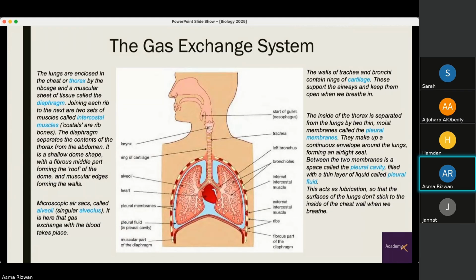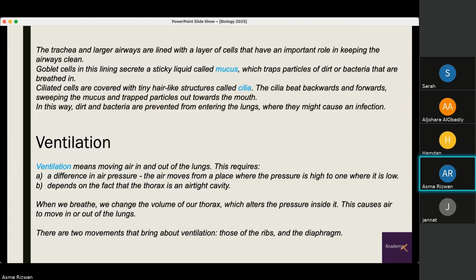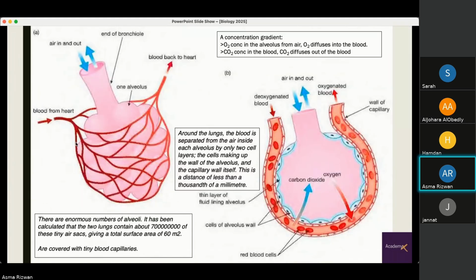Once the air enters our lungs, it goes into the alveoli, the little cloud structures that we saw. Here, because we are breathing in oxygen from the environment, the oxygen gets into the alveoli. Now, there is a network of blood capillaries running through each alveolus. The blood carries less oxygen and more carbon dioxide.